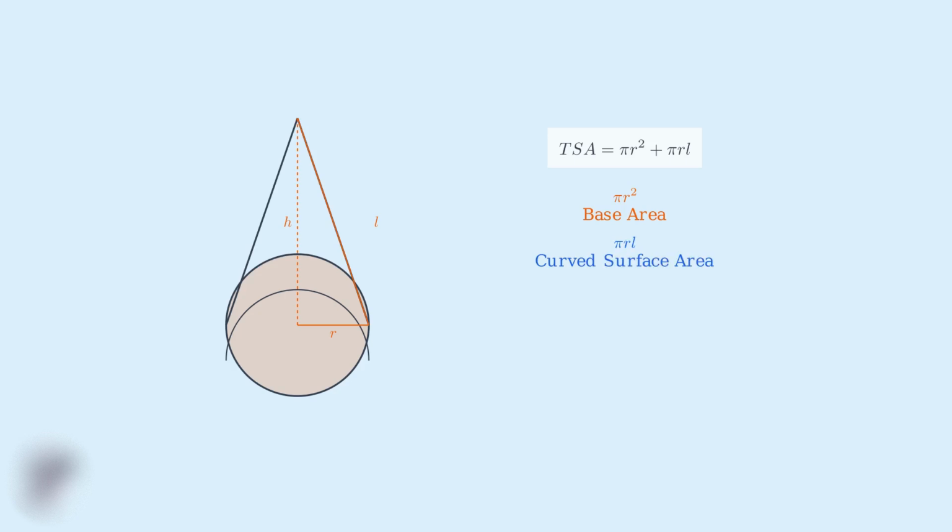The second part, pi rl, calculates the curved surface area of the cone. This is the slanted surface that wraps around from the base to the apex. We can also write this formula in factored form as TSA equals pi r times the quantity r plus l. This form is sometimes more convenient for calculations. Now, what happens when you're not given the slant height directly? In many problems, you'll only be given the radius and the height of the cone.